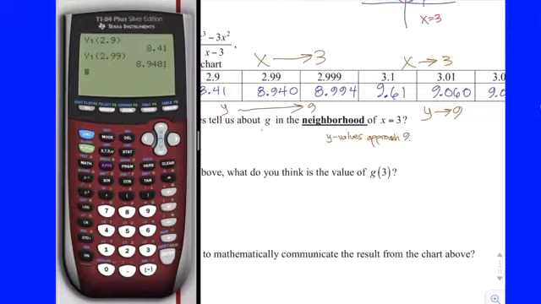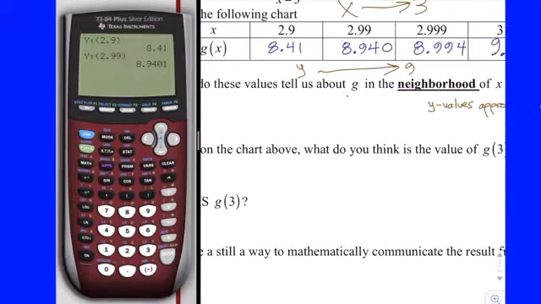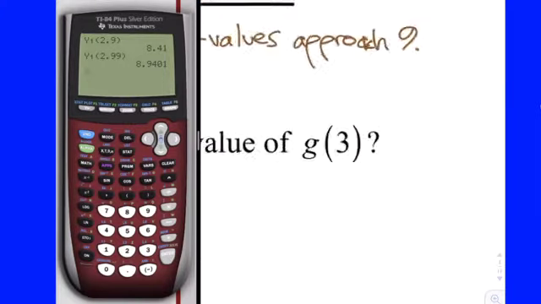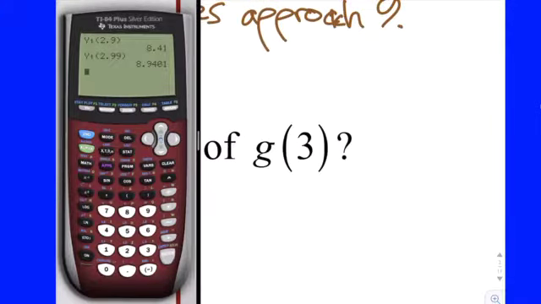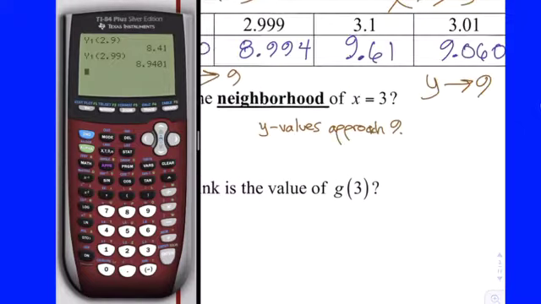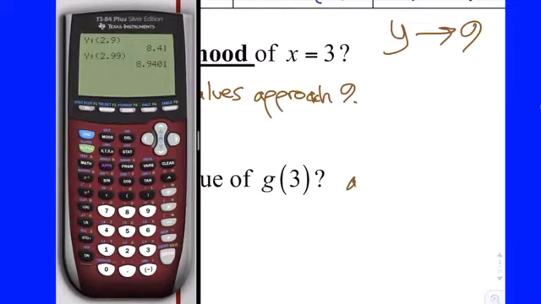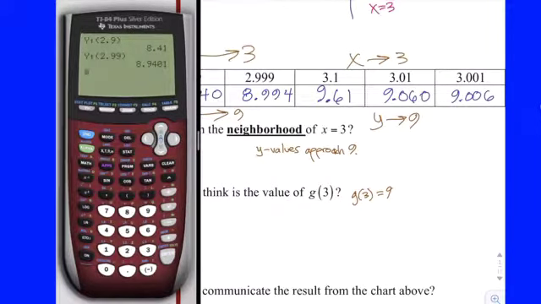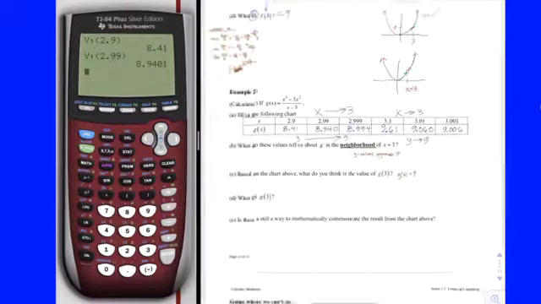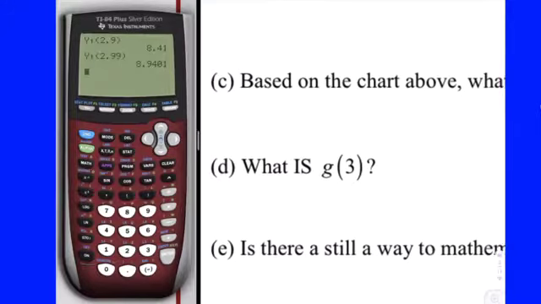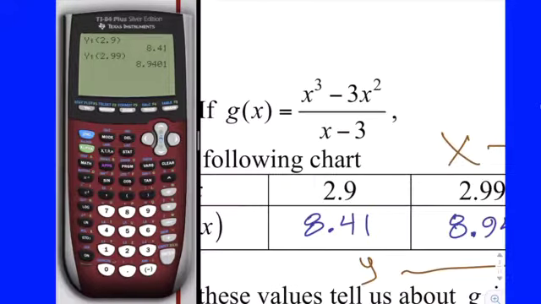All right, and now, just using the data, based on the chart and the data alone, what would you suspect the actual value then of the function at 3 to be? Well, based on the data, again, you would be foolish to think it's anything other than 9, right? As you get closer and closer to 3 from both sides, the y value is getting really, really close to 9, so maybe at 3 it is 9. But then what is g of 3? Well, to figure out the actual value, we can plug it in here. So you could do that on your calculator, or you could plug it in your head. But look at the denominator. What happens when you plug a 3 into the denominator?